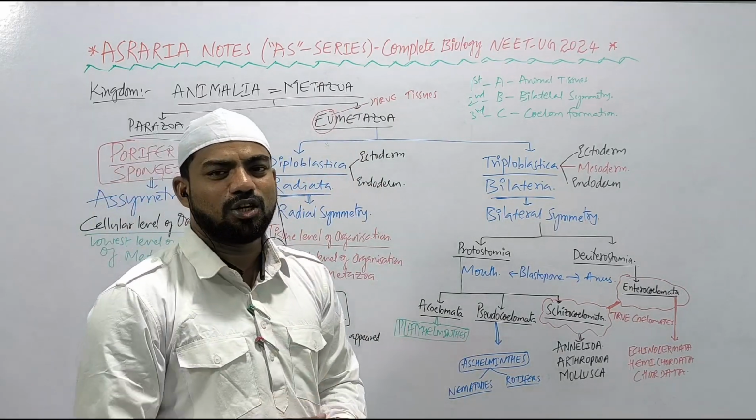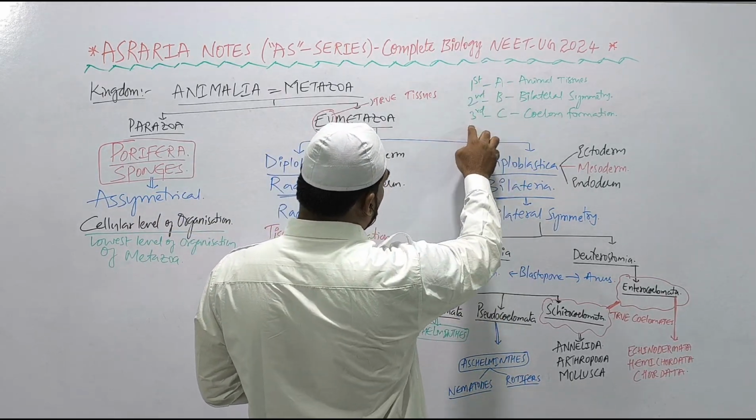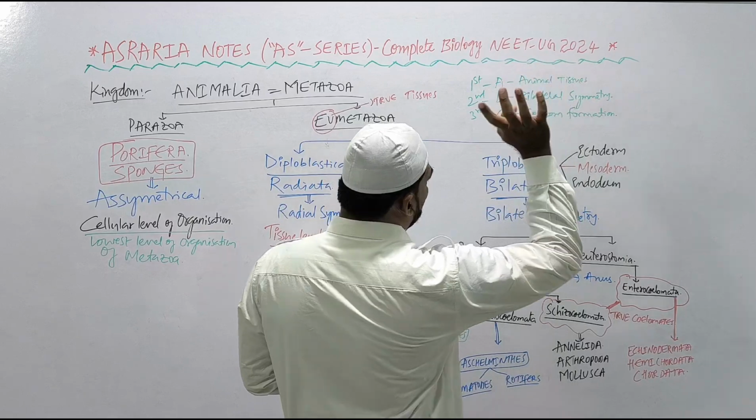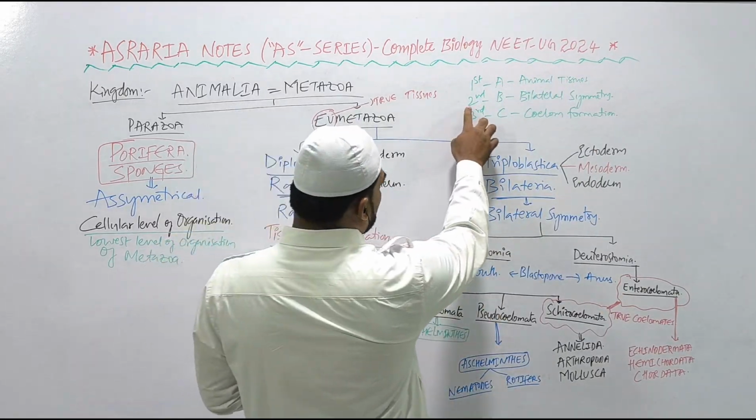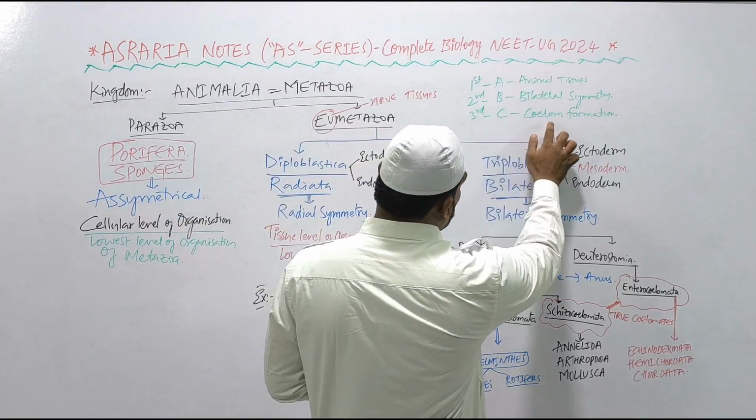Right, there are three key transitions of evolution. ठीक है, पहला वाला key transition क्या है बेटा? Alphabetical order है, A, B, C. First, second, third. First key transition is A, animal tissue formation. ठीक है, फिर second key transition is B, bilateral symmetry. Right, and the third key transition of evolution is C for coelom formation.